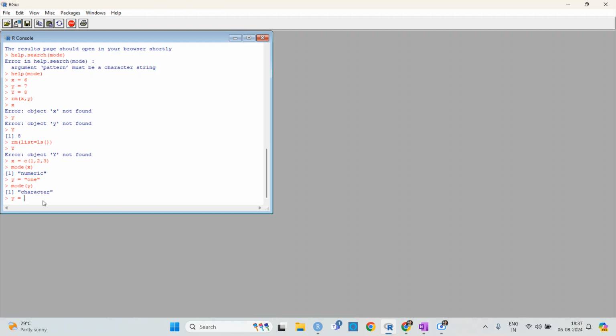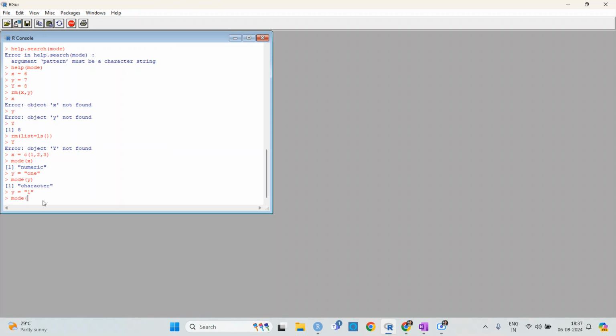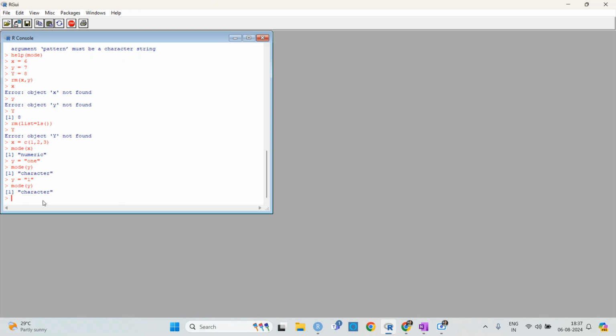Even if you write it like 1 in inverted commas and check the mode of y, it is also character, because it takes the whole thing as a character value.